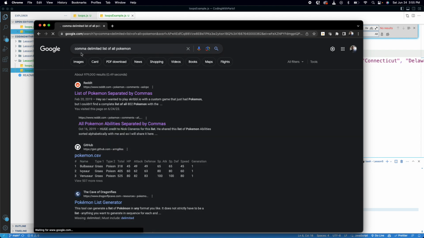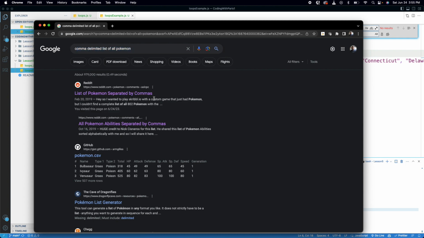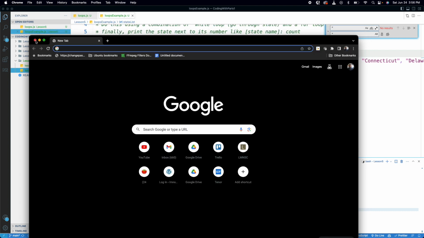So if I wanted to do some cool thing for my son here who's really into Pokemon, I could probably find a comma delimited list of Pokemon and do some cool statistics and things with it. So the cool thing about the internet is that some folks have taken the time to do some fun stuff for you already, or helpful stuff. Always check to see what's out there for this sort of thing, and also for someone who may have a coding example for you. All right, so anyway, I'll have a link to that below.